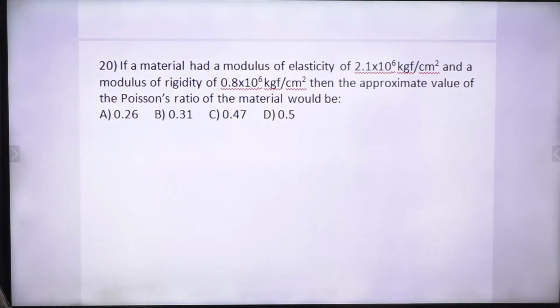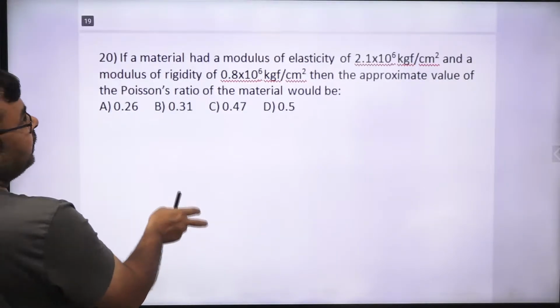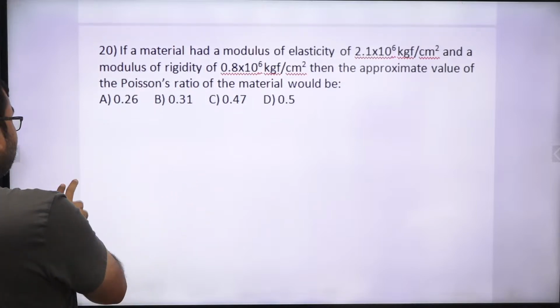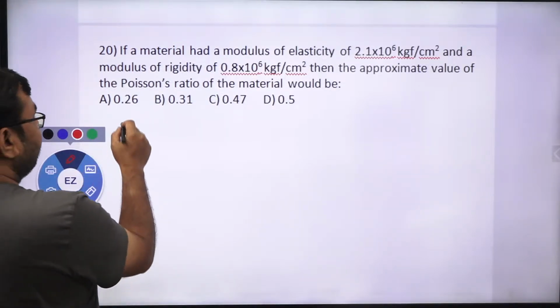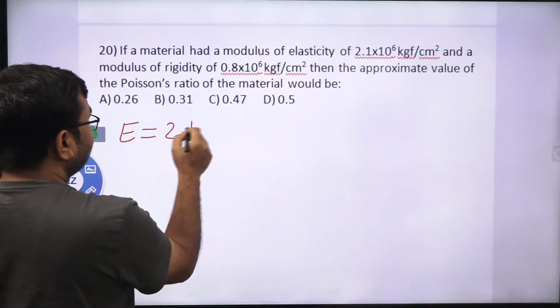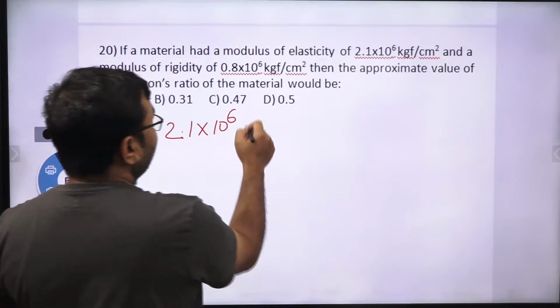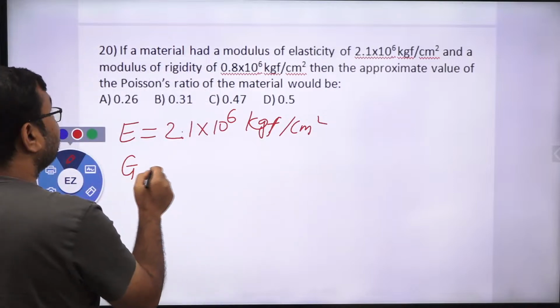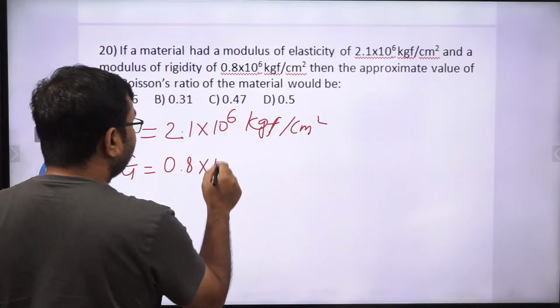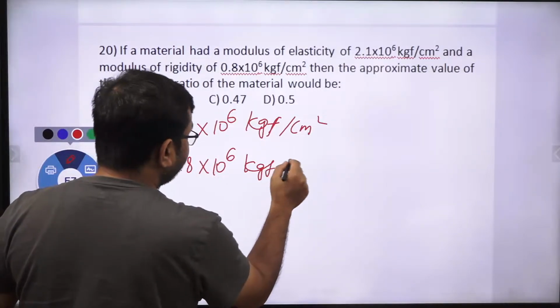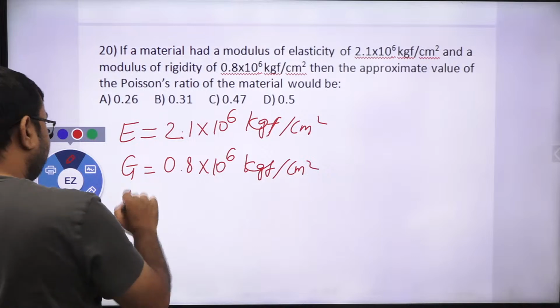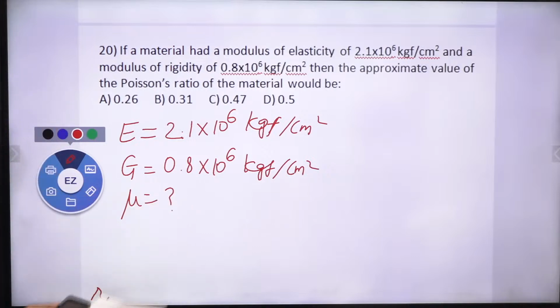If a material has a modulus of elasticity of 2.1 into 10 to the power 6 kgf per centimeter square and modulus of rigidity, you can see here in this question we have modulus of elasticity, that is 2.1 into 10 to the power 6 kgf per centimeter square, and similarly modulus of rigidity is also given, that is 0.8 into 10 to the power 6 kgf per centimeter square, yes or no? Then approximate value of the Poisson's ratio. We need to find out Poisson's ratio. Now tell me which one is the right answer.